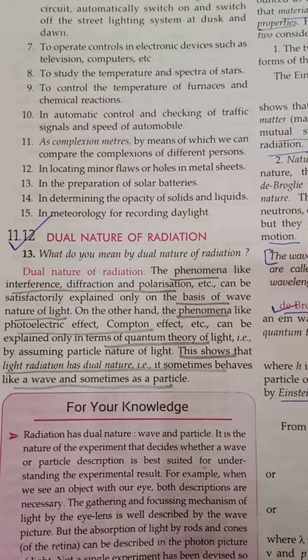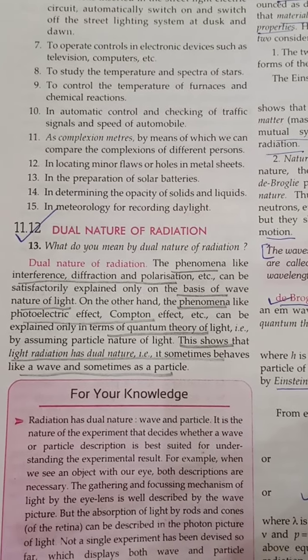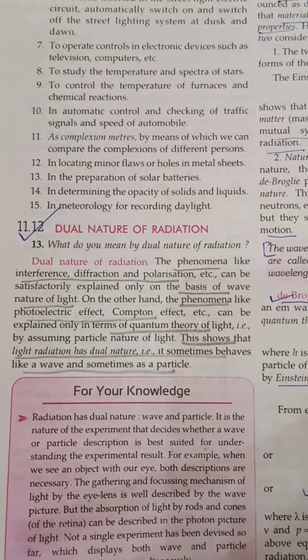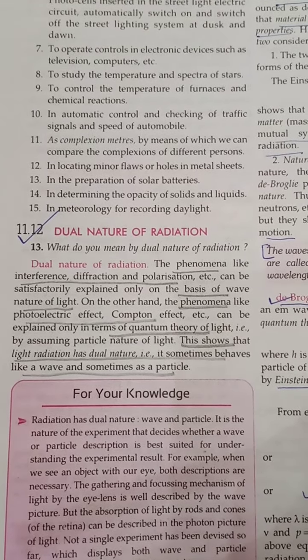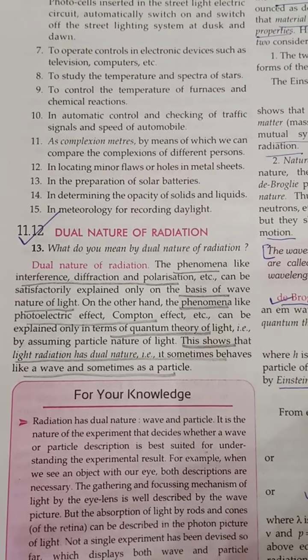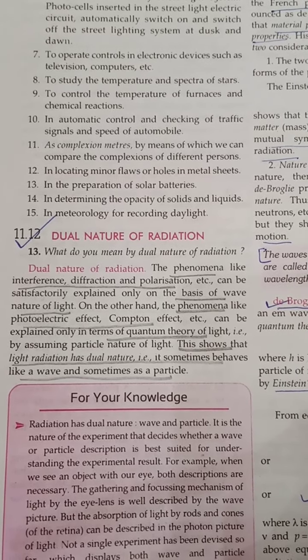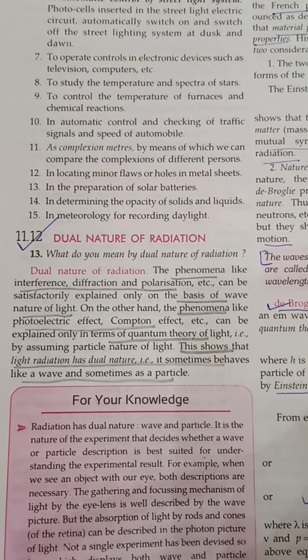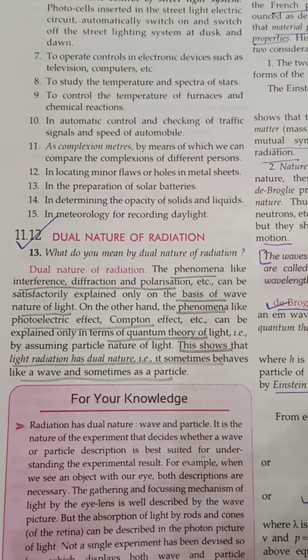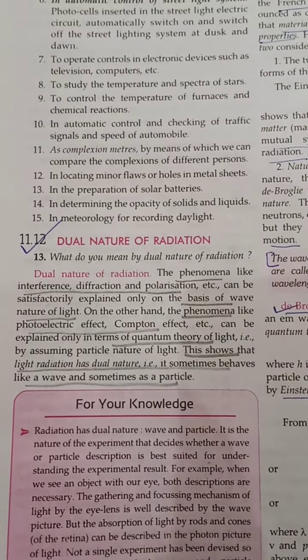Next topic is dual nature of radiation. The phenomena like interference, diffraction, and polarization, etc., can be explained on the basis of wave nature of light. On the other hand, phenomena like photoelectric effect, Compton effect, etc., can be explained only in terms of quantum theory of light, that is, by assuming particle nature of light.